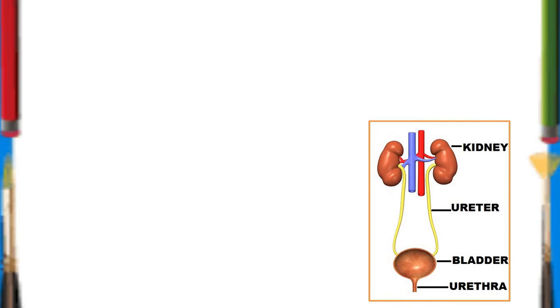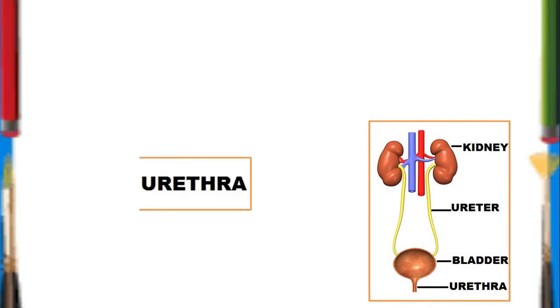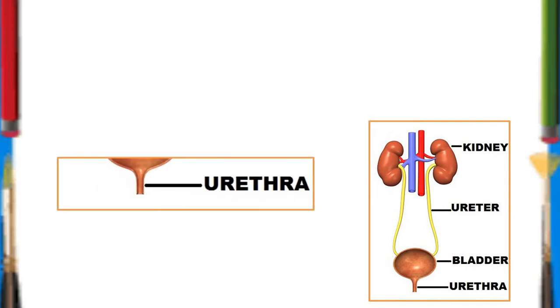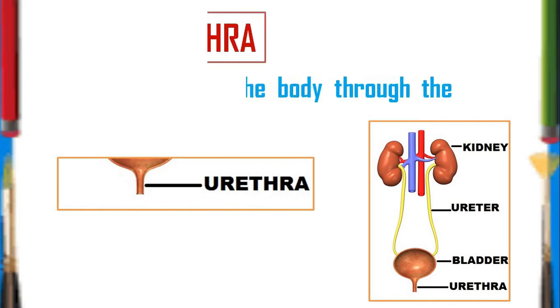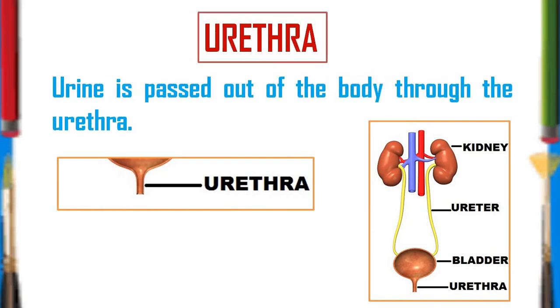So next organ of the human excretory system is the urethra. You can see in the picture that it is a small opening. So urine is passed out of the body through the urethra. Urethra is the small opening by which we all humans remove the urine from our body to the outside.